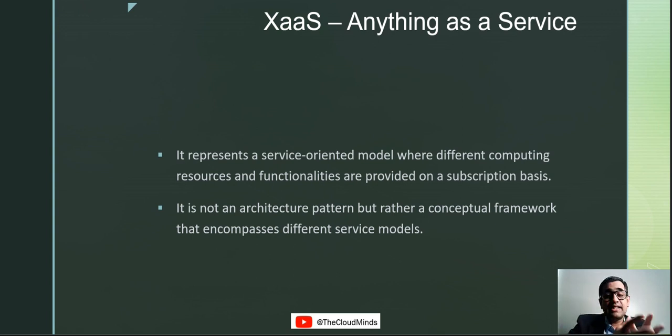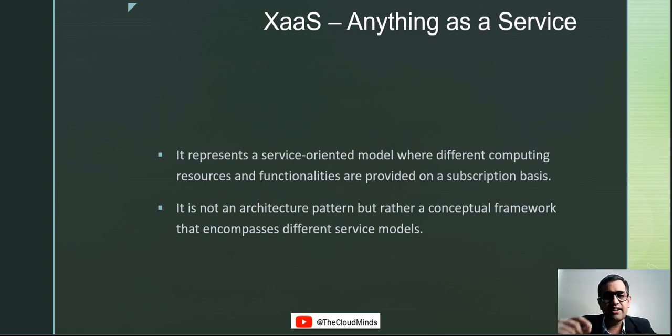Now, this X here can be replaced with infrastructure, so it becomes infrastructure as a service. It can be replaced with software, so it becomes software as a service, and it can be replaced with platform, so it becomes platform as a service. And mind you, we have already put everything in this slide so that you guys can get a good understanding of it.